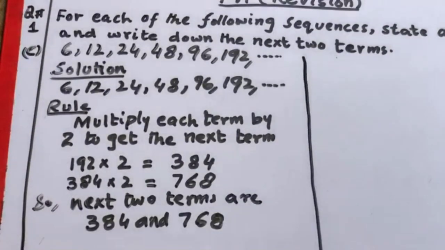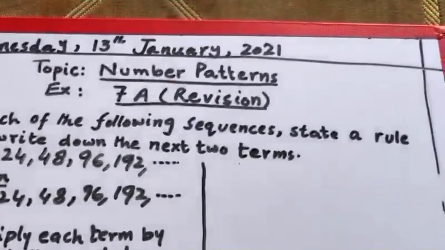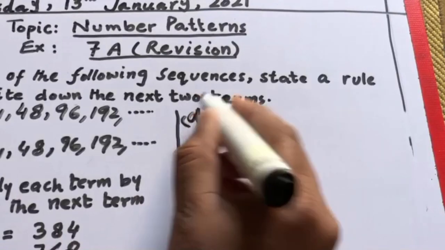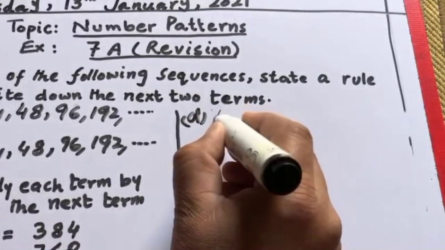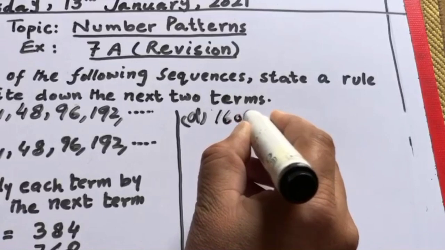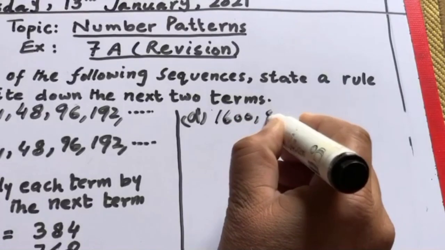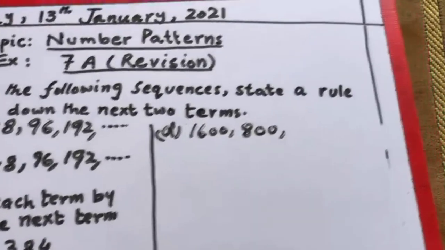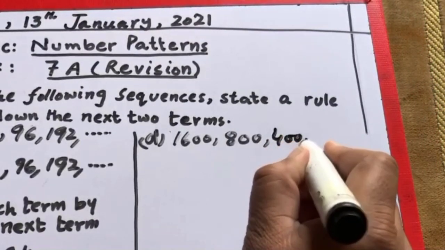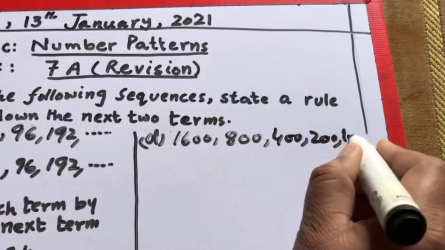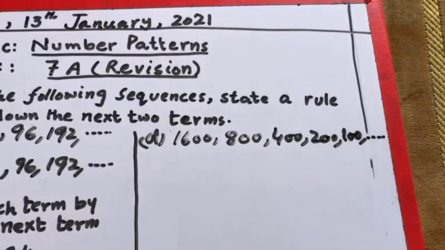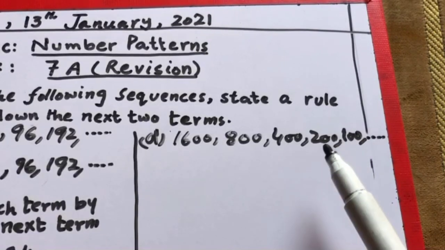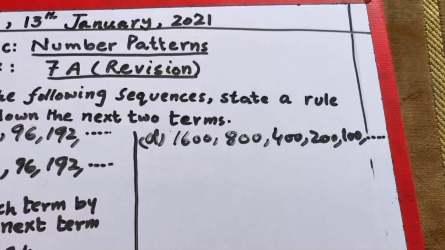Now we are going to solve the next part of this question, which is D. The number sequence which is given is 1600, then 800, then 400, 200, 100, and so on. We have to find the next two terms of the given number sequence.